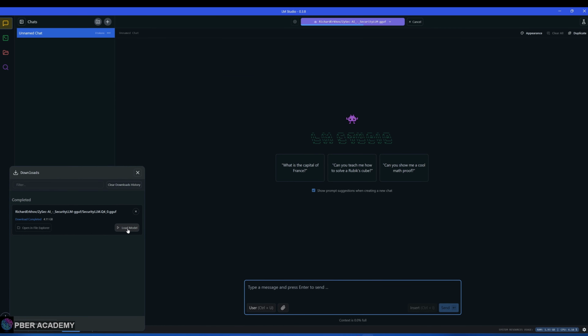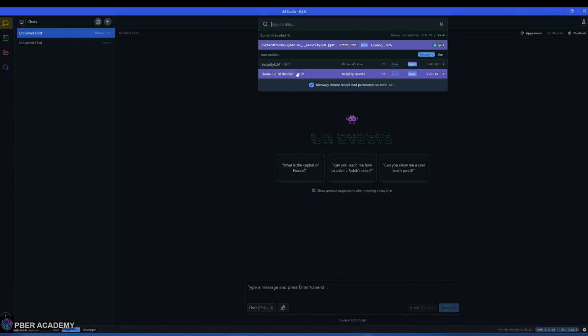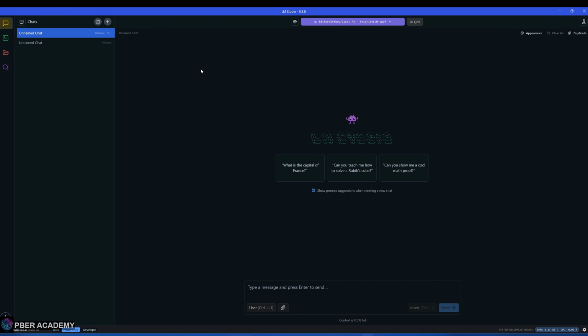So once it is done, you just need to click to load the model. You can see that whatever was trained is loading. So let's give it some time. Even if you have multiple models, you can switch over. You can see that you can switch between them, so you can search and point to the one you want.